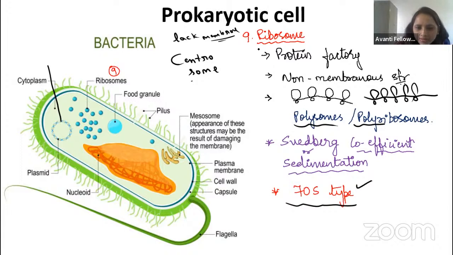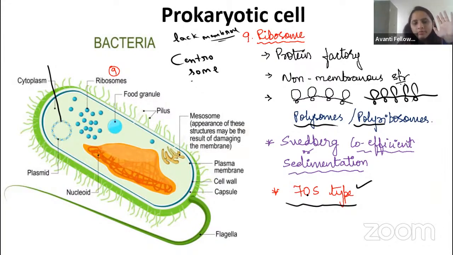Nandish, I didn't get what you are telling. We are talking about the membrane. Membrane lacking, Nandish. Yes. What you are telling? Yeah. It will help in the protein synthesis, right? It will form the polypeptide bond. Yes, Nandish. It will form the polypeptide bond between the two amino acids, right? Yes. Correct. So then coming to it, the 70S type of ribosome is present in the prokaryotic cell.